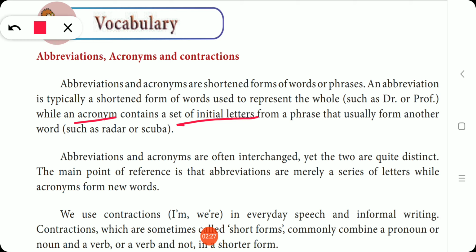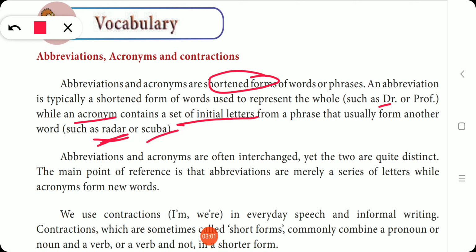See, this is also a shortened form. Abbreviation and acronym both are shortened forms, and both will have a set of letters. But an abbreviation cannot be pronounced as a separate word. For example, we can say DR. But an acronym can be pronounced as a separate word, like RADAR, radar, SCUBA, scuba.